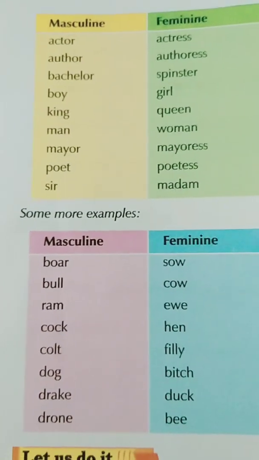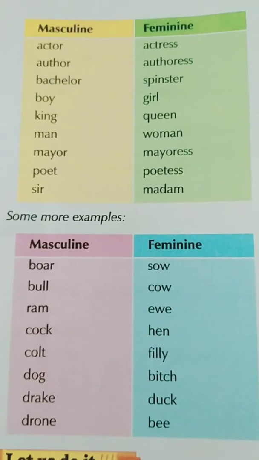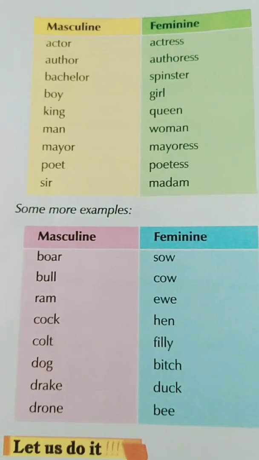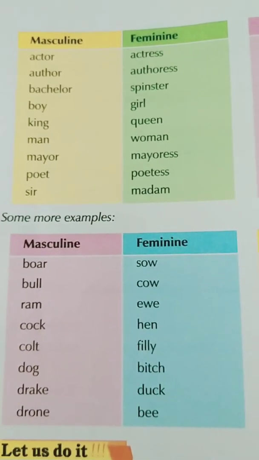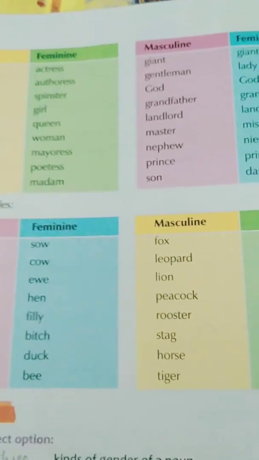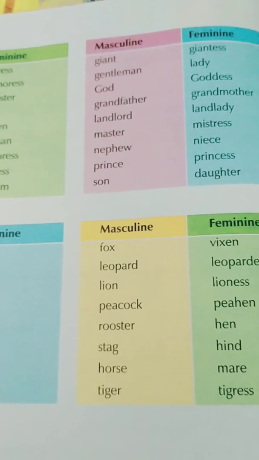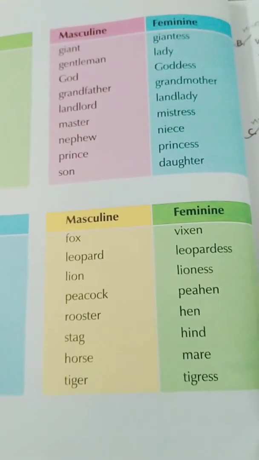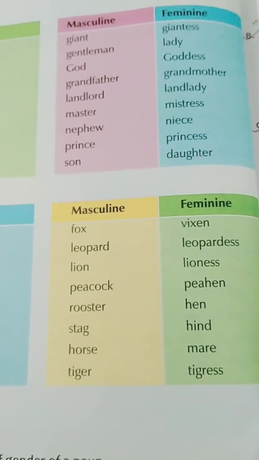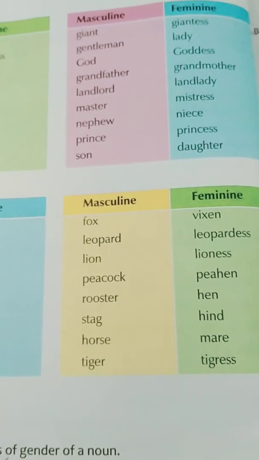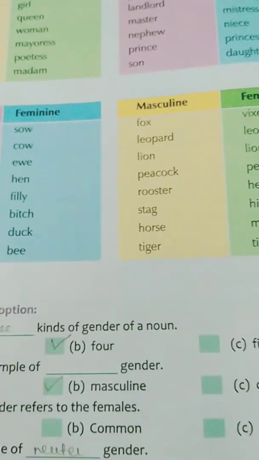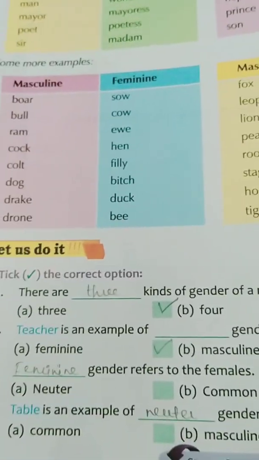See some more examples given: actor, actress, author, authoress, bachelor, spinster, boy, girl, king, queen, man, woman, mayor, mayoress, poet, poetess, sir, madam. So please go all through the exercises. See, fox, vixen, leopard, leopardess, lion, lioness, peacock, peahen, rooster, hen, stag, hind, horse, mare, tiger, and tigress. So with the help of these examples, you can do all the exercises.